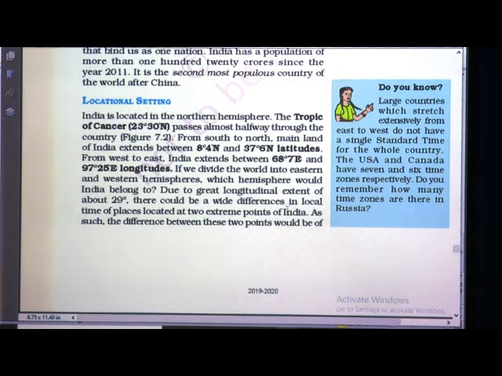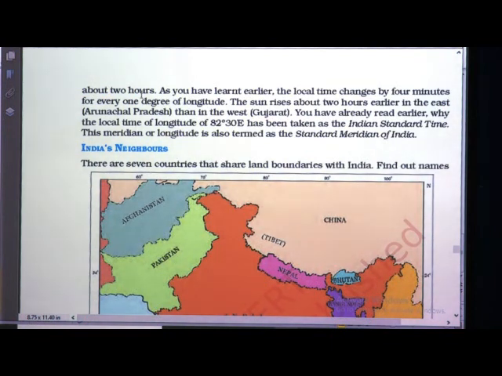So, there could be a wide difference in the local time of places located at two extreme points of India. The difference between these 2 points would be about 2 hours, as 1 degree means 4 minutes.